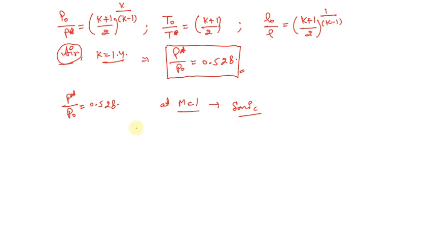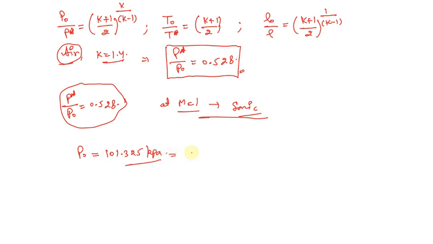Now let us say the stagnation pressure is 101.325 kilopascal, which is also our atmospheric pressure. So what will be the critical pressure to have a sonic flow?